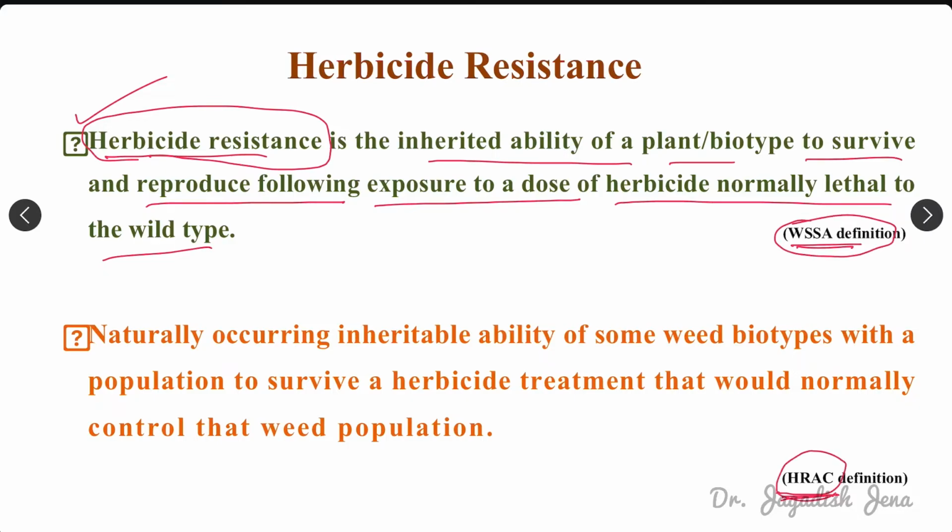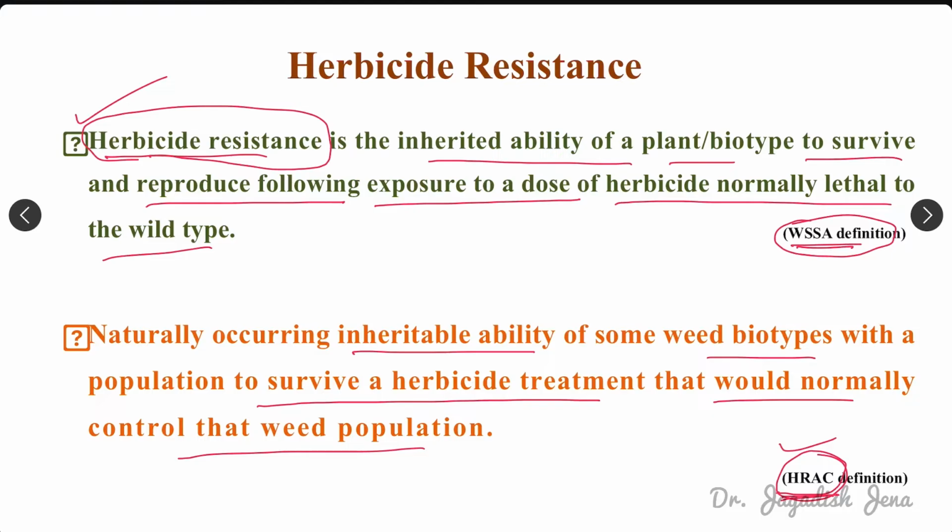Next, the Herbicide Resistance Action Committee proposed herbicide resistance as the naturally occurring inheritable ability of some weed biotype within a population to survive a herbicide treatment that would normally control that weed population. So basically, according to HRAC, on application of herbicide treatment at a particular dose, it was earlier controlling that weed population, but due to some natural phenomena, some inherited ability has been developed in that particular weed flora, so that it can survive that herbicide application. So this is basically herbicide resistance.